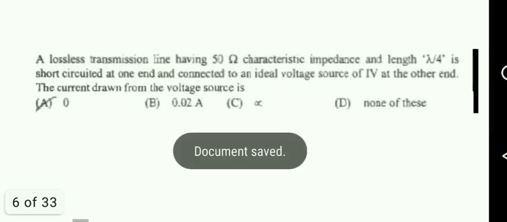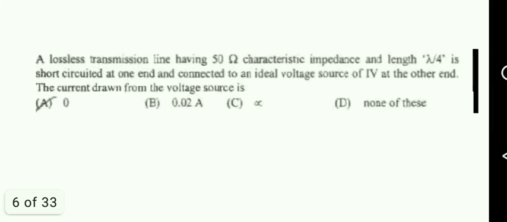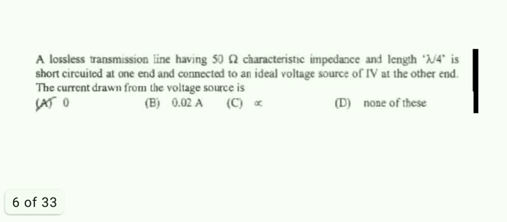Next, a lossless transmission line having 50 ohm characteristic impedance and length lambda by 4 is short circuited at one end and connected to an ideal voltage source of 1 volt at the other end. The current drawn from the voltage source is, okay, let us read what they have given first.